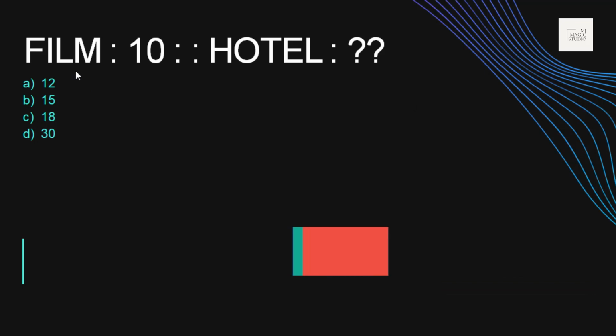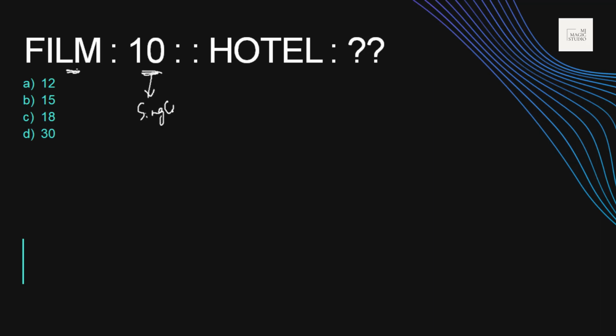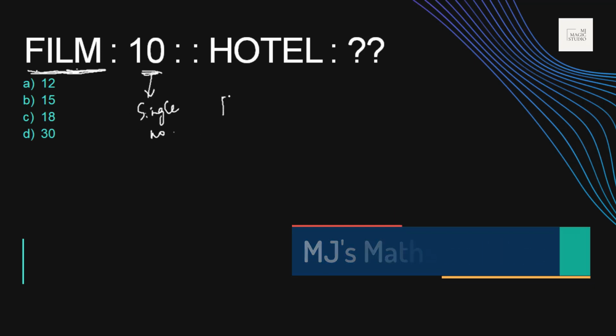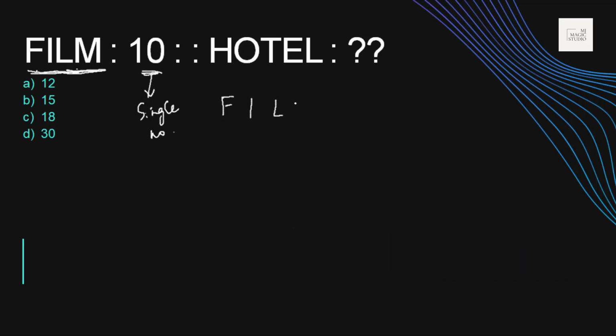Okay, in this example we can see that a word is given and 10. It's a single number. If we consider this as a single number, that means the position of these letters would undergo some type of mathematical operation. Let's see what the position is first of all. FILM.